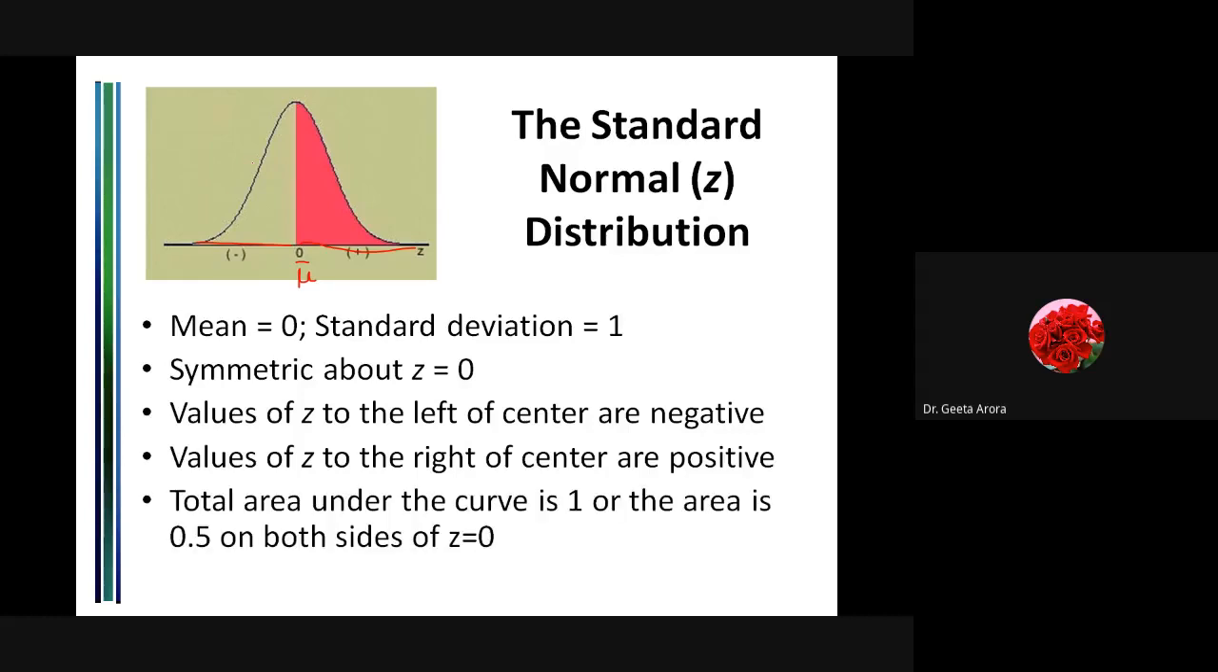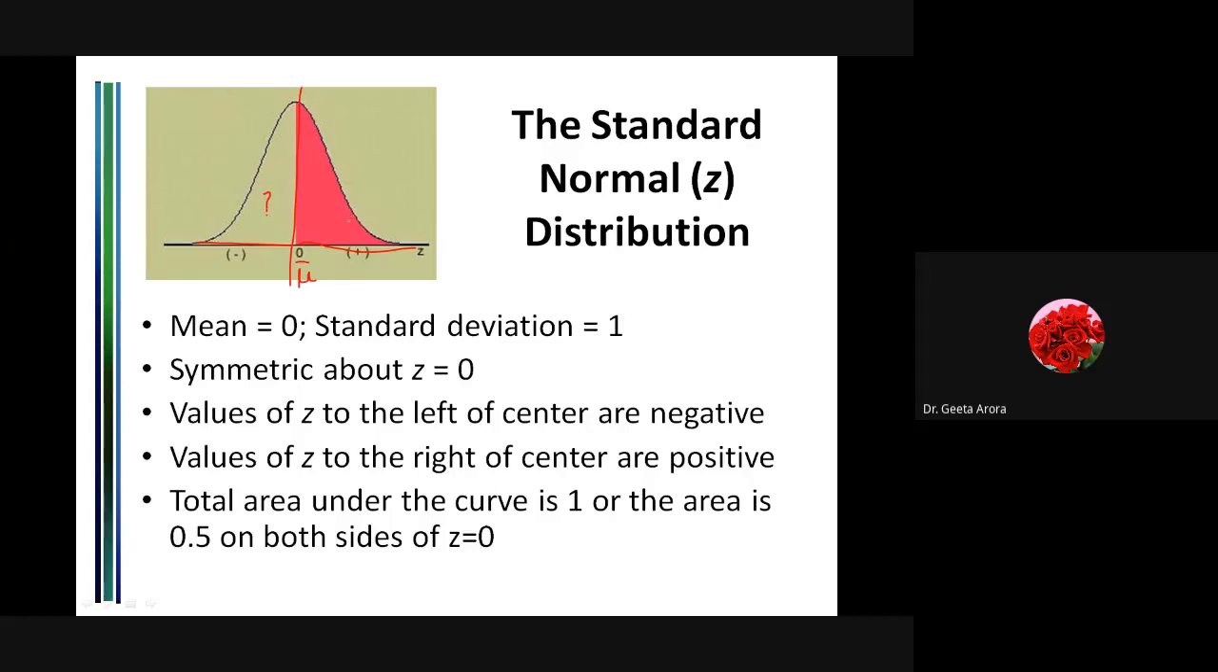Okay, and the property that we have learned regarding the area. So here also the total area under the curve is 1. So what we can say, if the total area under the curve is 1 and it is symmetrically distributed, the area which is represented by red, what could be the value? And this much is how much?